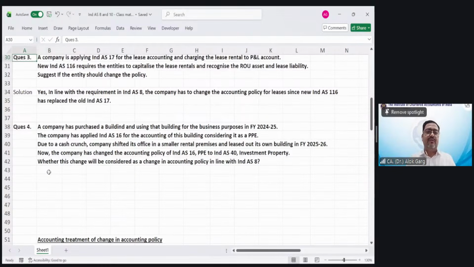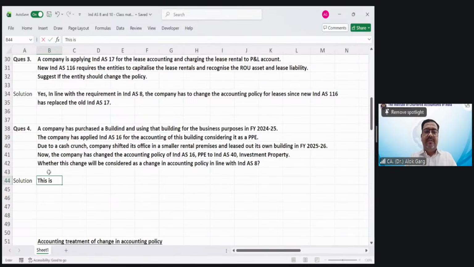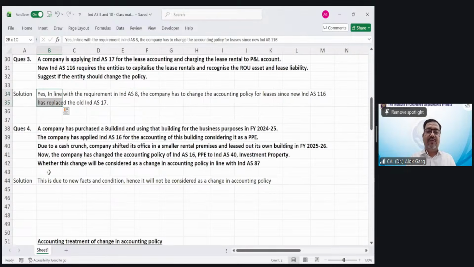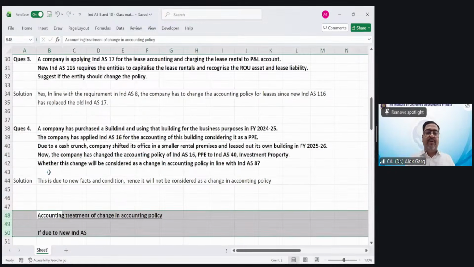So this is due to new facts and condition. I am talking about Ind AS 16 to Ind AS 40. I have already covered it. Hence, it will not be considered as a change in accounting policy, right? I'm just completing this so that when I share this file with all of you, you will have the question and answer both. Now, accounting treatment of change in accounting policy.